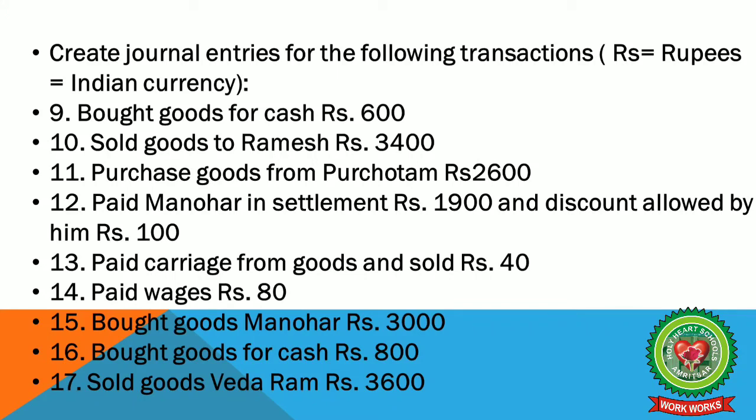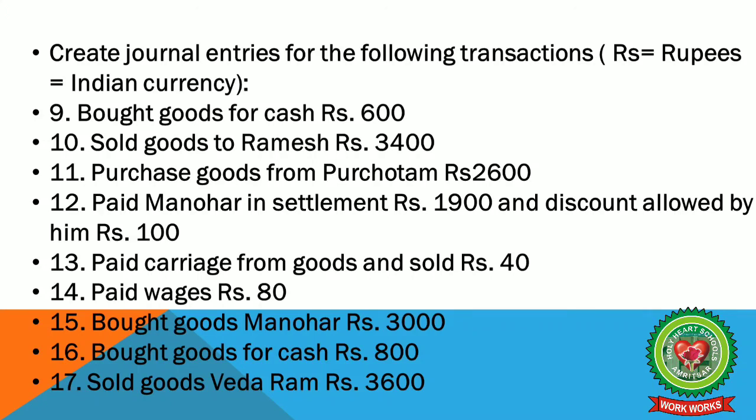Purchased goods from Purushottam rupees 2,600. Paid Manohar in settlement rupees 1,900 and discount allowed by him rupees 100. Paid carriage on goods sold rupees 40. Paid wages rupees 80. Bought goods from Manohar rupees 3,000. Bought goods for cash rupees 800.